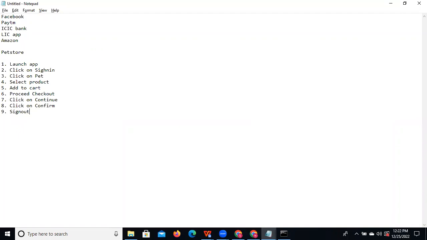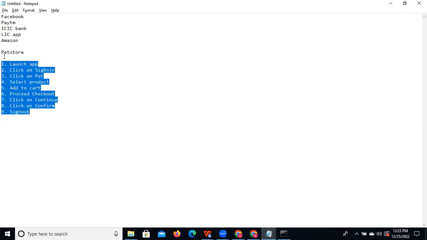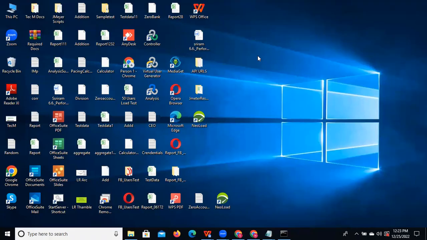This business flow we can record using LoadRunner in the Virtual User Generator. These are all the steps we did, and we can record all of them using the Virtual User Generator. Once we install LoadRunner, we are able to see the Virtual User Generator, Controller, and Analyzer. With the Virtual User Generator, we can record one script from one user's point of view.